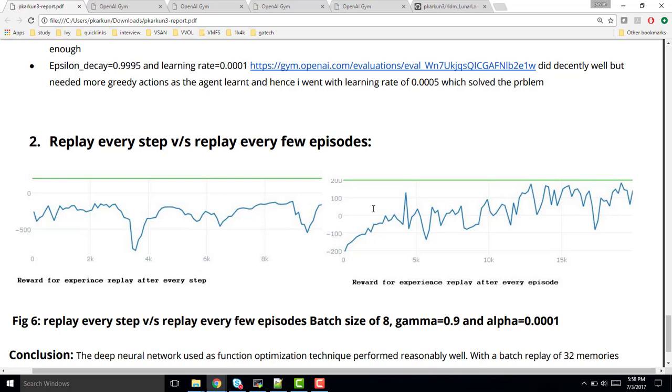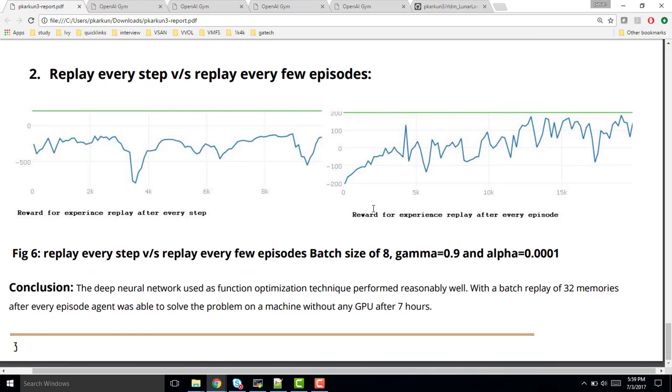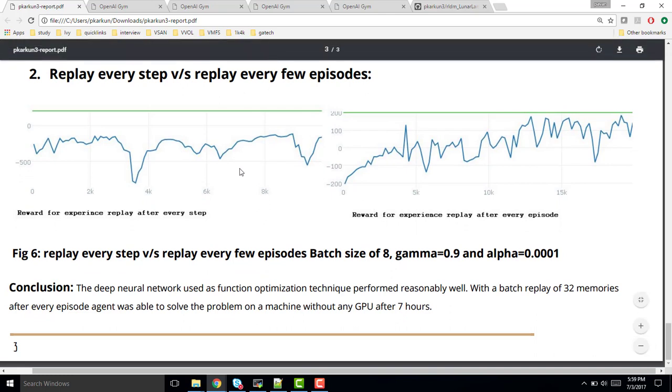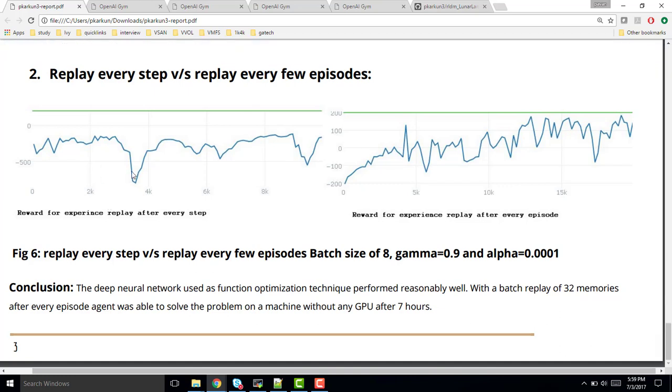So the two options that I told you about earlier: replay after every step versus replay after every few episodes. It turns out that if we do a memory replay from the experience after every step, the agent did not really learn anything and the curve was mostly flat. So this is why I went ahead with experience replay after every episode, which was able to solve the problem.